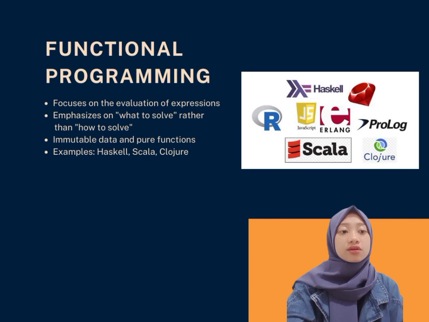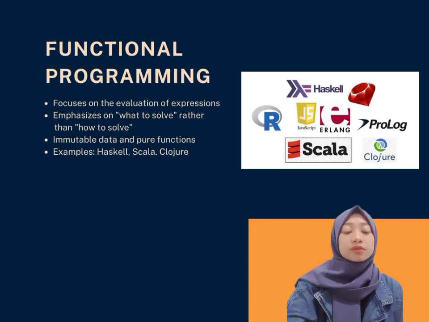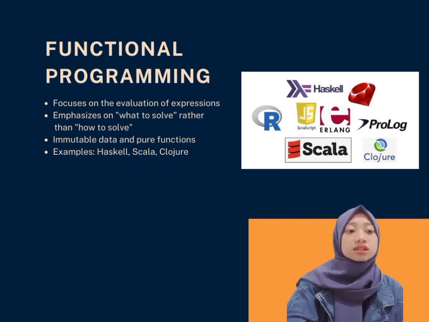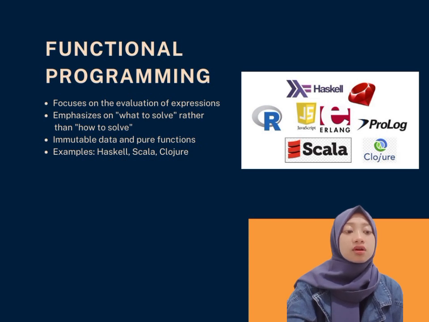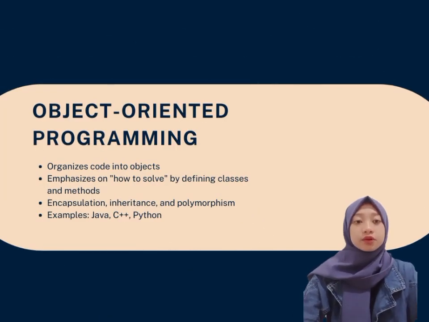Next point is immutable data and pure function. Functional programming encourages the use of immutable data structure, meaning once data is created, it cannot be changed. Additionally, it promotes the use of pure function, which produce the same output for the same input and have no side effect. Example, functional programming language include Haskell, Scala, and Clojure, among others. This language provides robust support for functional programming paradigm, making it easier for developers to write code in a functional style.